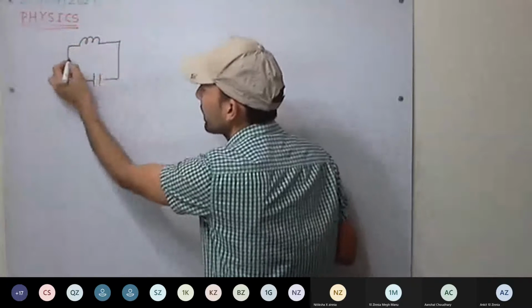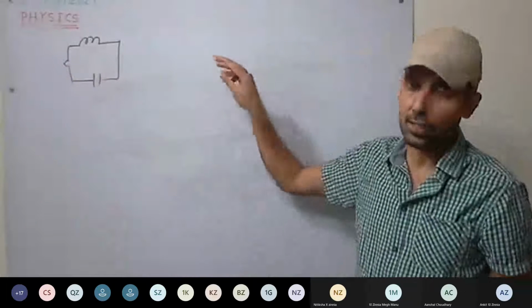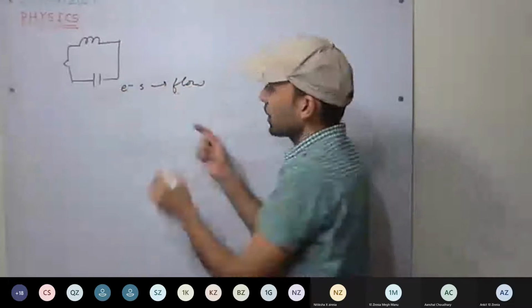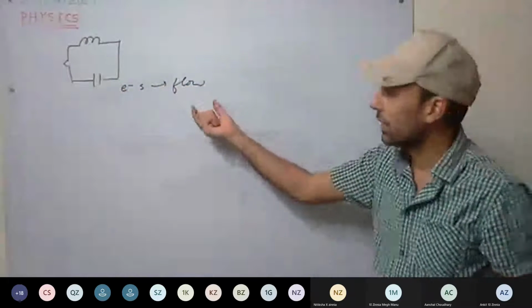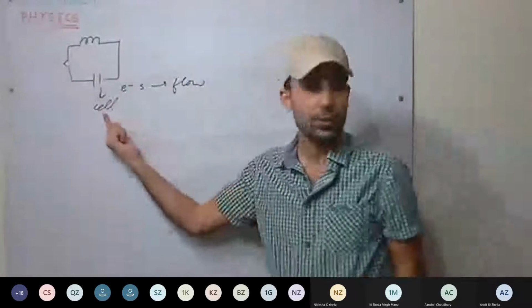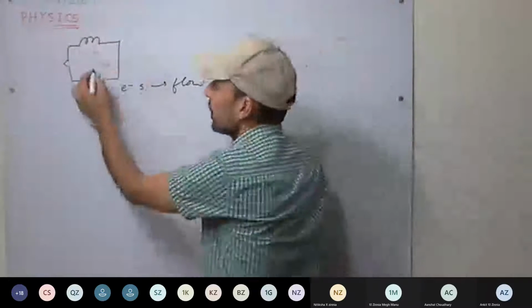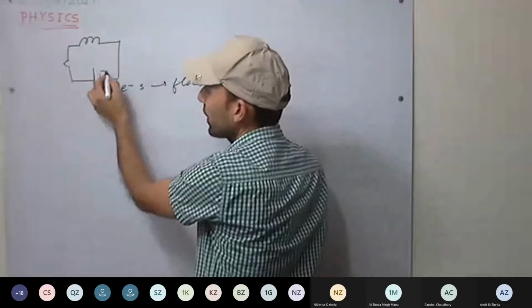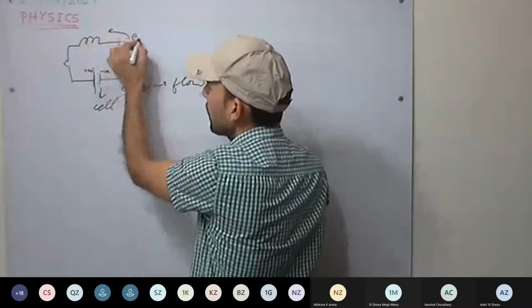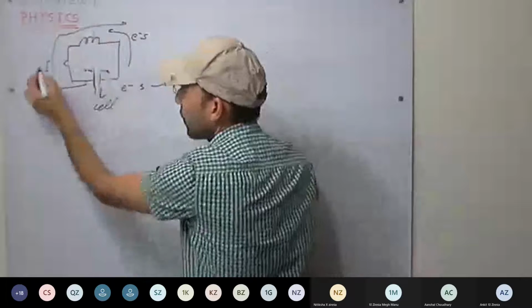If we have a circuit, when the circuit is closed, what makes the electrons flow? We have a cell connected, so something is happening inside the cell that makes the electrons flow from the negative terminal to the positive terminal. This is the flow of electrons, and current flows in the opposite direction. This is the flow of current.